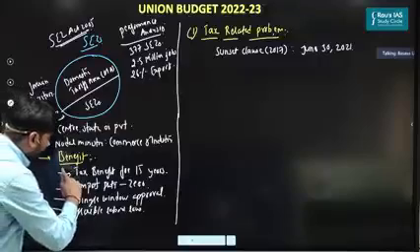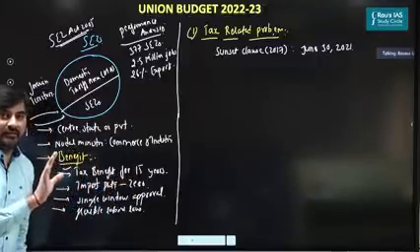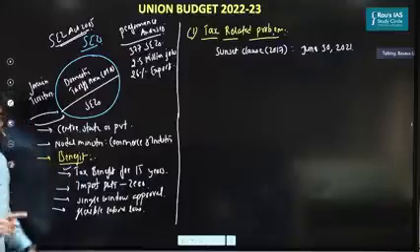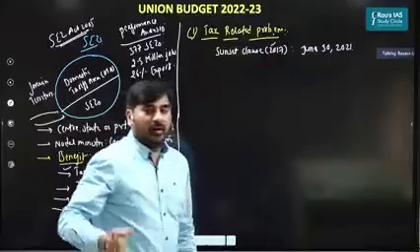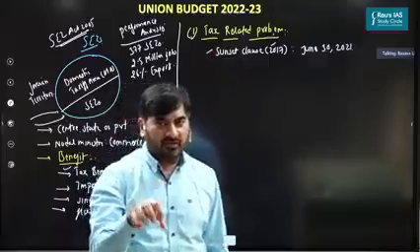A unit in the SEZ gets tax benefit for 15 years, right? For 15 years, it will be able to claim tax exemption. That's a benefit. What happened is in the year 2017, the government came up with a sunset clause. What is this sunset clause?